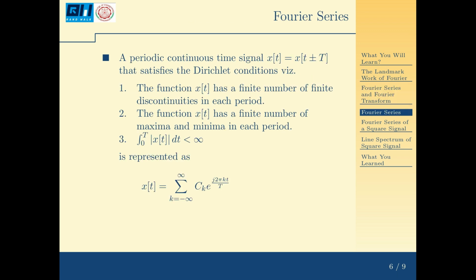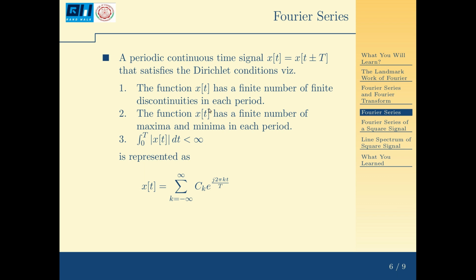First we focus on the Fourier series. Suppose I have a periodic continuous time signal, that is x(t) equals x(t plus or minus kT), where k is an integer, that satisfies the Dirichlet conditions. So what are these Dirichlet conditions? First, the function x(t) has a finite number of discontinuities in each period. Then the function x(t) has a finite number of maxima and minima in each period. Then this function should be absolutely integrable in one period, that is, the integral from 0 to T of |x(t)| dt should be finite.